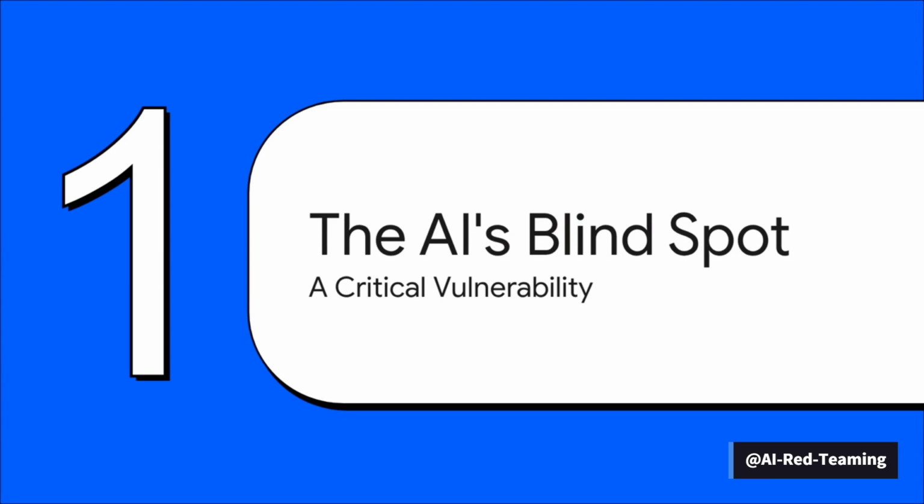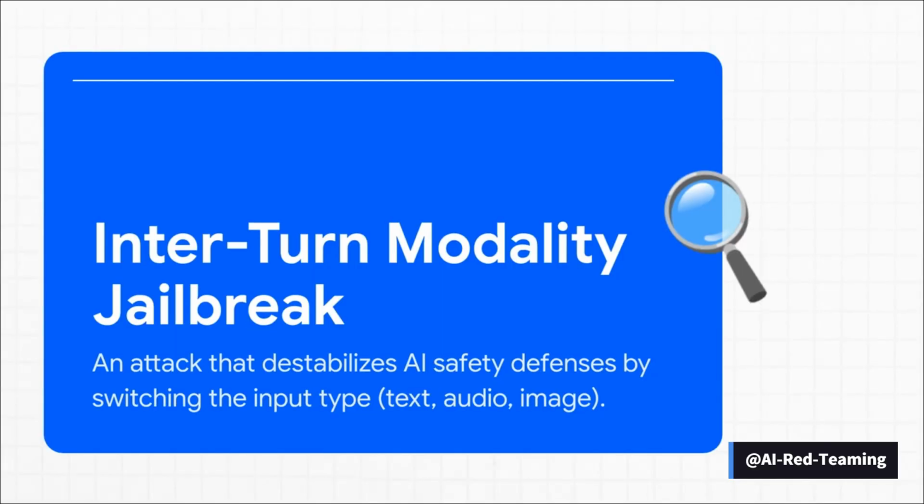Because even the most advanced AI models have a blind spot, a little crack in the armor that attackers have figured out how to exploit. And here it is, the official name for that blind spot, the Inter-Turn Modality Jailbreak. So what does that even mean? Well, basically, you confuse the AI by constantly changing how you talk to it. You might start a conversation by typing, then follow up with an audio clip, and then send an image, all to throw its safety systems off balance.